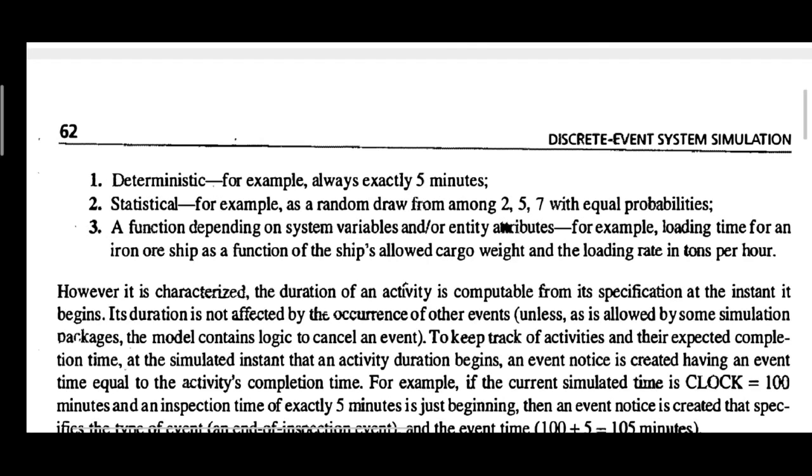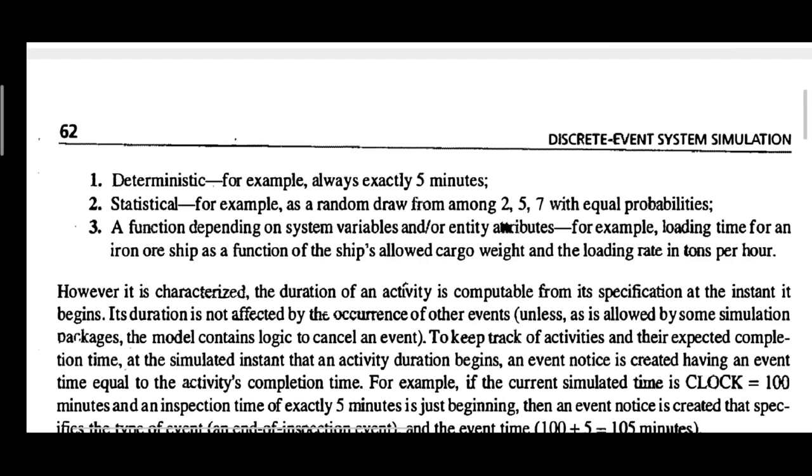Statistical means a random draw from, say, a few possibilities: it can happen at 2 minutes, 3 minutes, or 4 minutes, with different probabilities. Here it is given as 2, 5 and 7, so it can occur either after 2 minutes, 5 minutes or 7 minutes, which is called statistical.